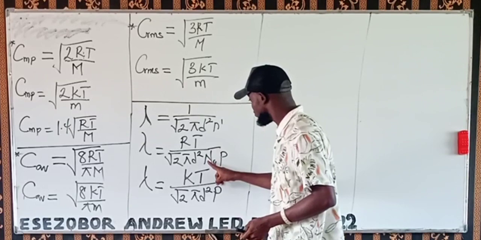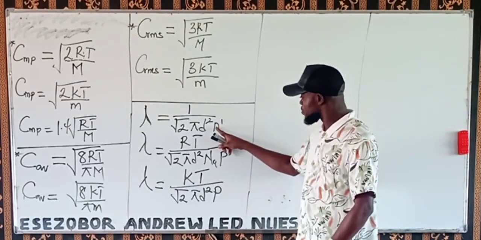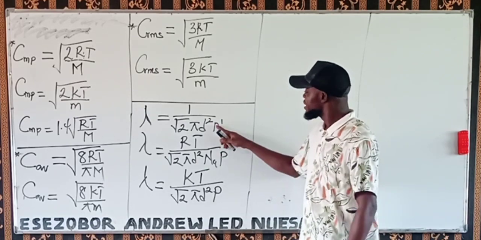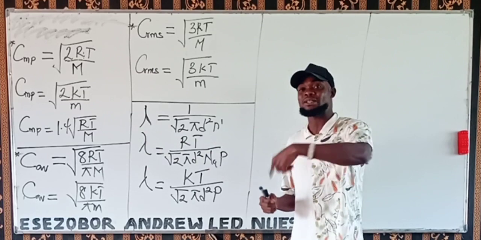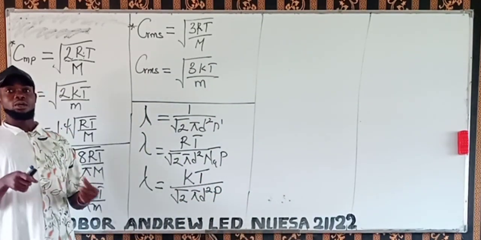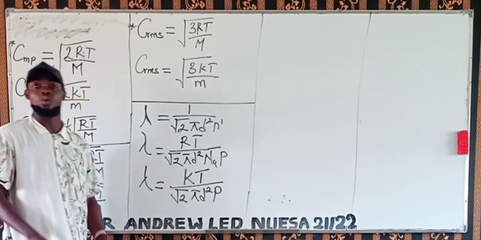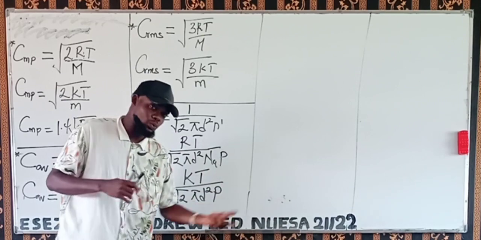Then we have the small letter n here. Now, what is the meaning of this small letter n? This small letter n is called the number of molecules, or I can call it the number of particles. The unit is molecules, not mole. I told you that day that mole is not an abbreviation for molecules.